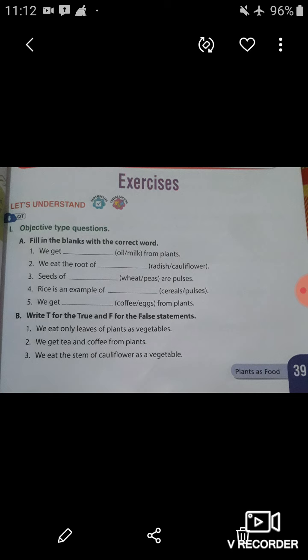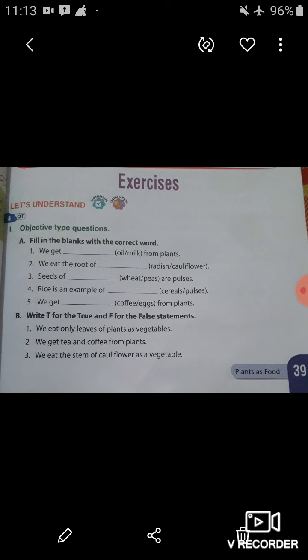So let's begin. Question number A. Fill in the blanks with the correct word. Here two options are given. In each blank, you have to choose the correct word and fill in the given blank.